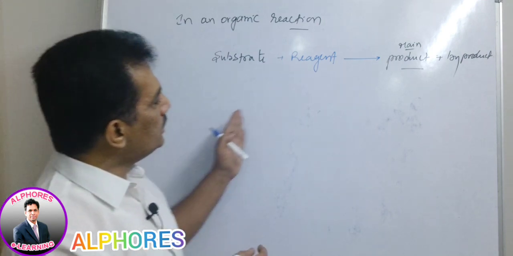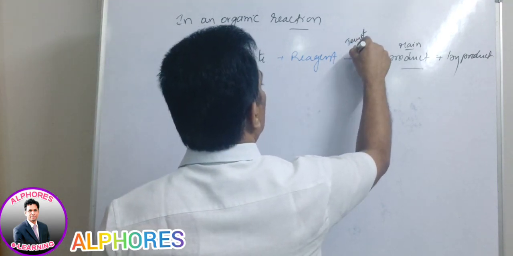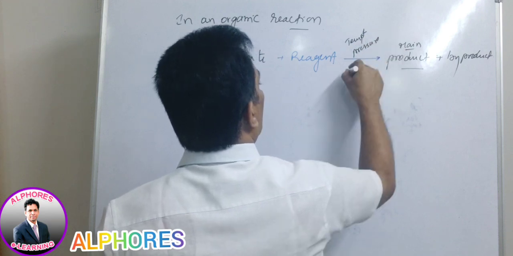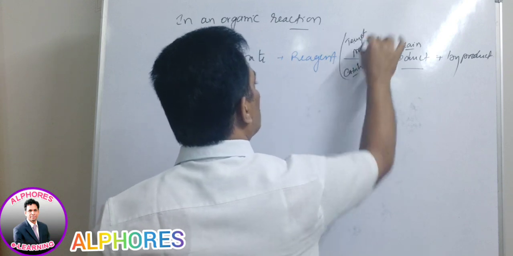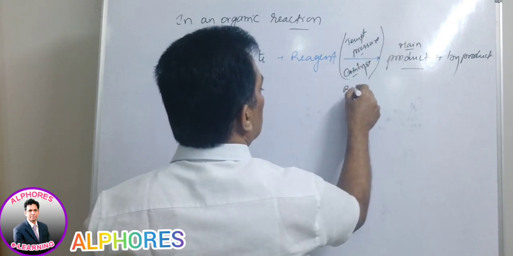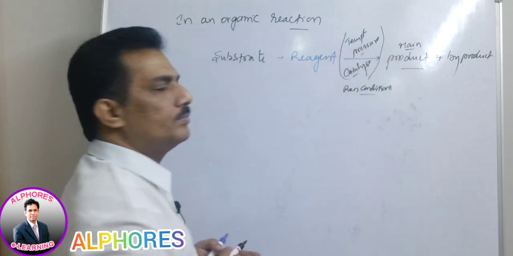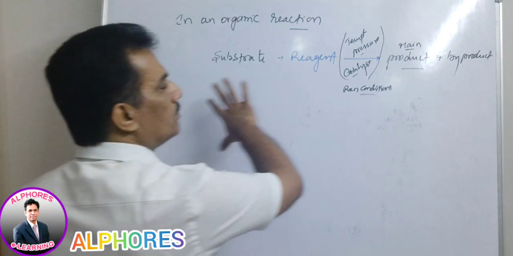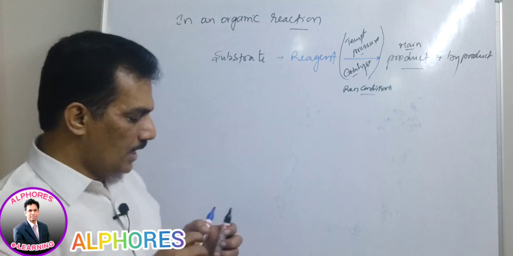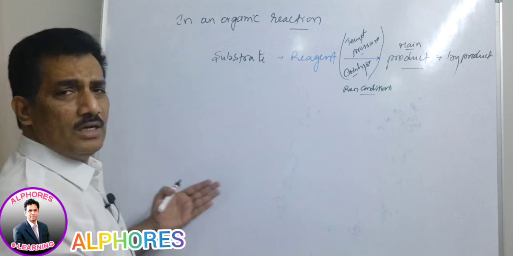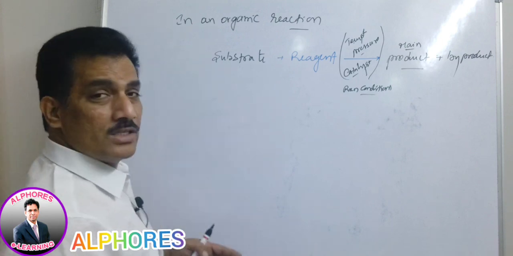Clear? And here the temperature or pressure or catalyst, like this, are termed reaction conditions. These are the participants in an organic reaction. Clear? Just remember this, and it is easy to understand organic reactions and the approach to preparations and properties.